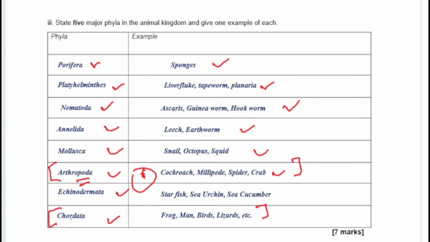Take note of the chordata. All mammals are in the phylum chordata.